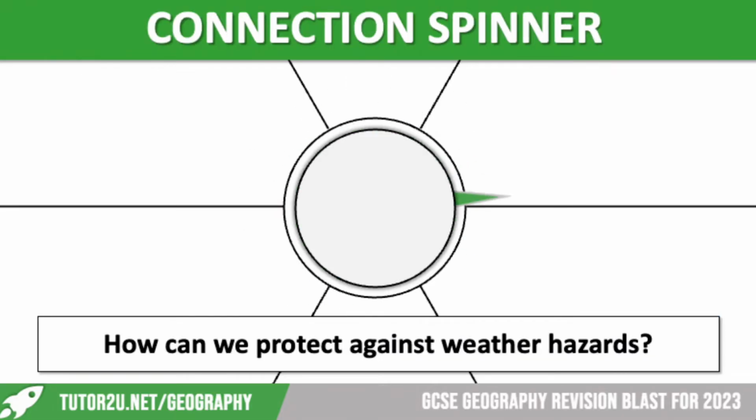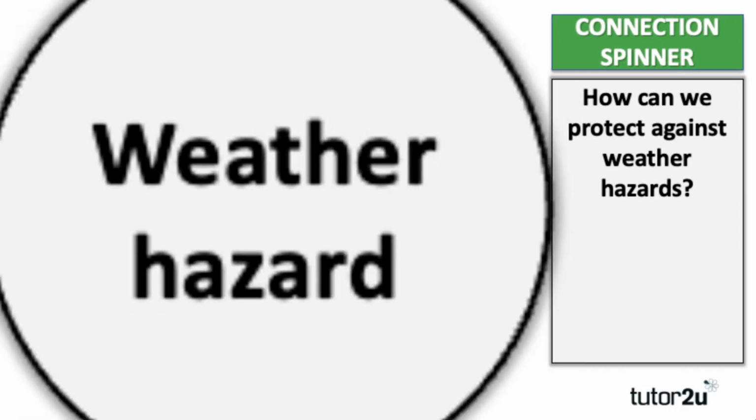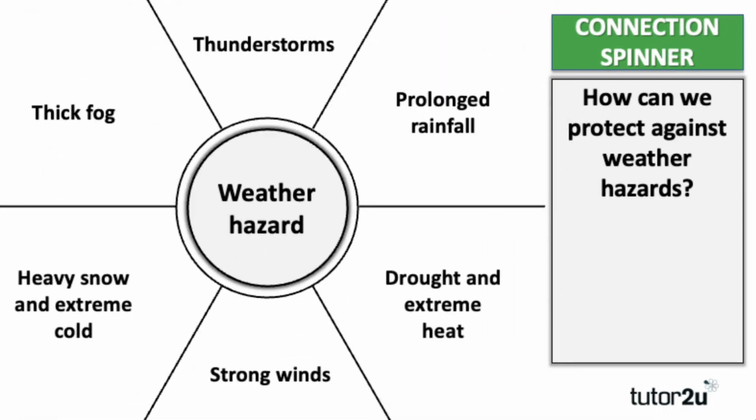Right, I'm going to move on to the connection spinner. So how can we protect ourselves against weather hazards? Let's have a look at what we need to do for this activity. On the screen we have 6 weather hazards. We're going to spin the spinner, see which one it lands on, and then think about how we can protect ourselves against that specific hazard.